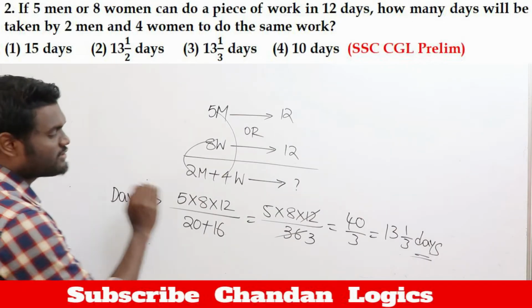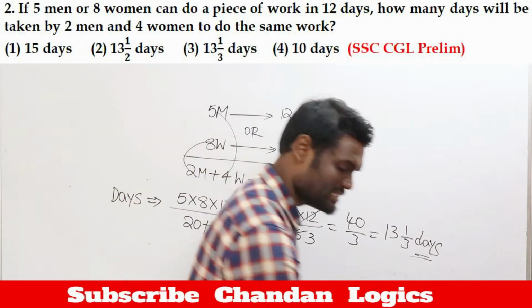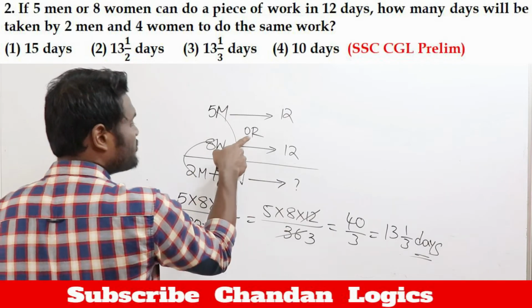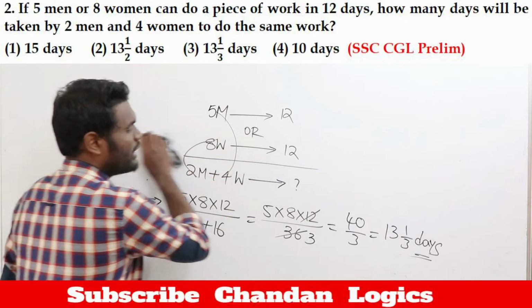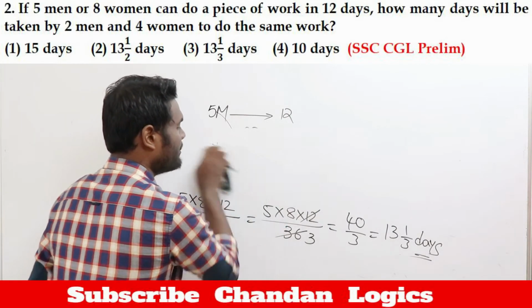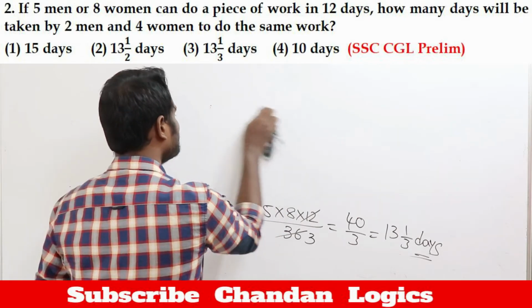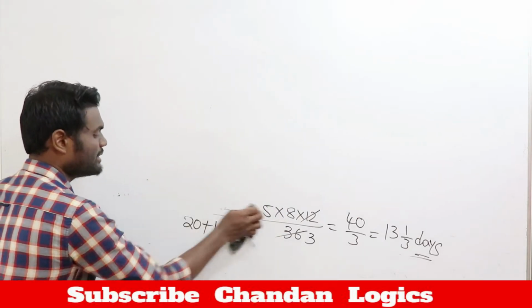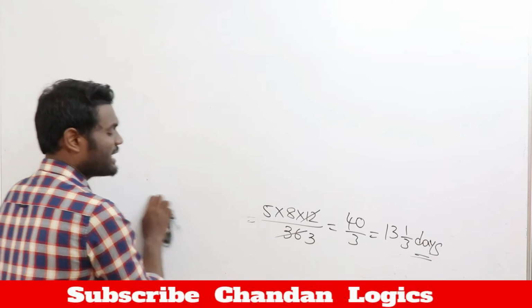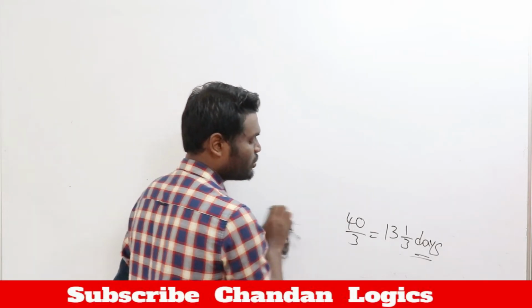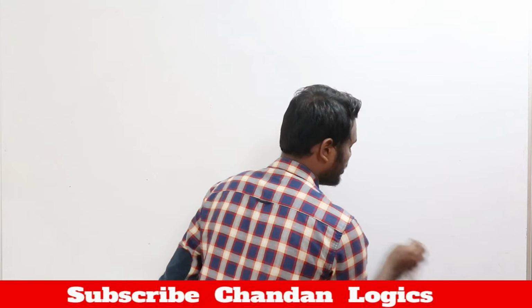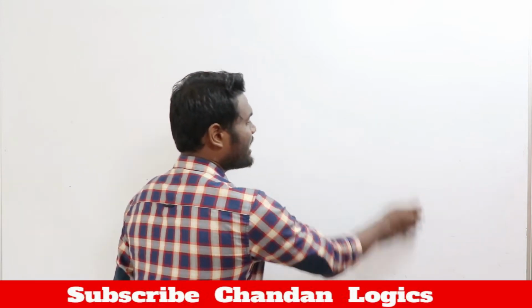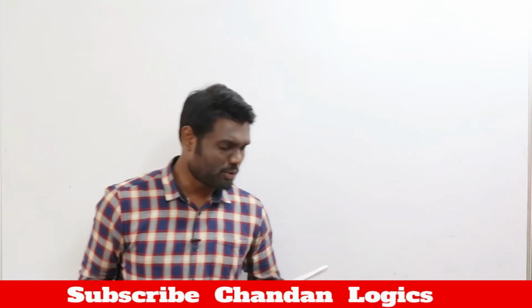Simple technique, just follow this technique and you can get the answers in just a fraction of seconds. So whenever you have questions with an "or" and "and" combination, just follow this simple, sweet, short trick technique, with which you can get the answer in just 2 seconds without converting men, women and all. Without converting anything, you can get the answer. Let us look at one more question.